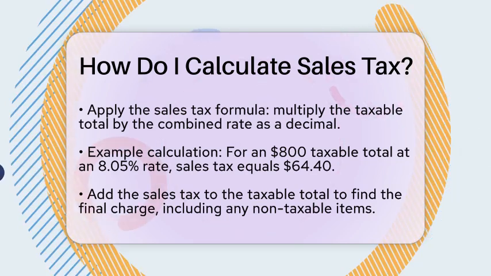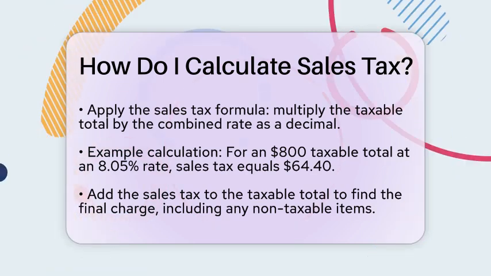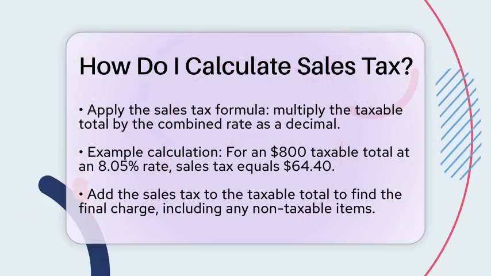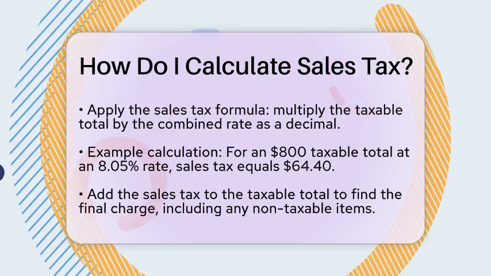For instance, adding the $200 of exempt goods results in a total charge of $1,064.40. For remote sellers, there are practical considerations to keep in mind.